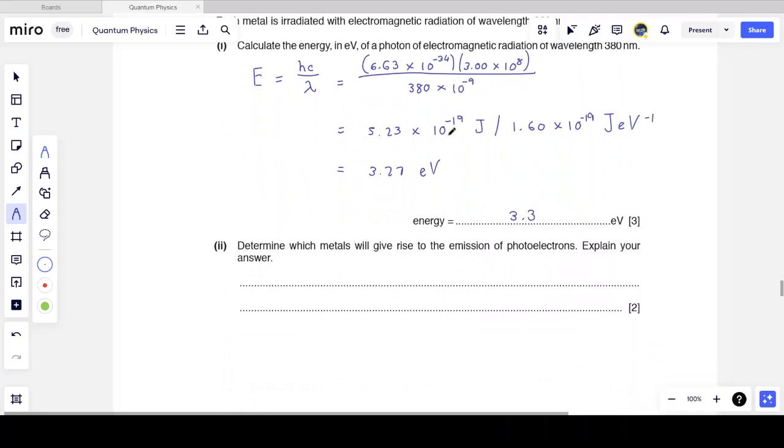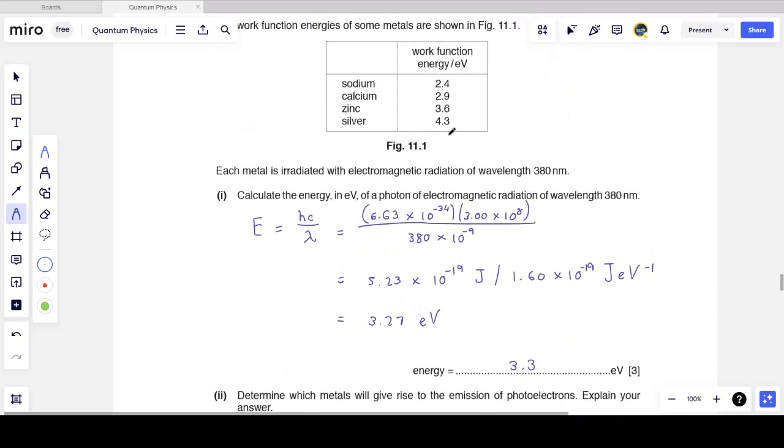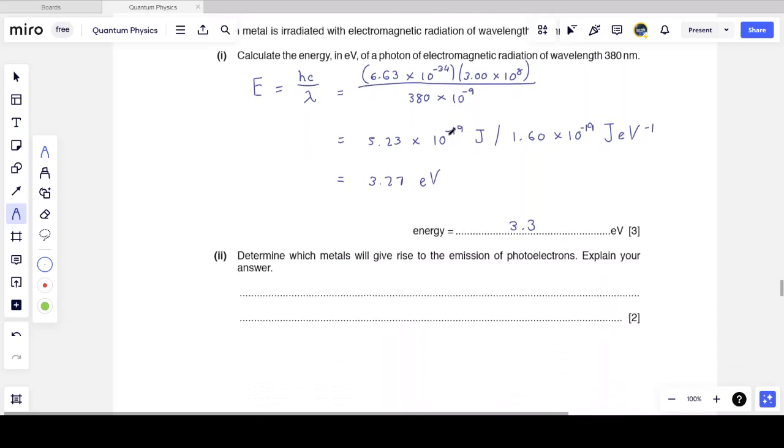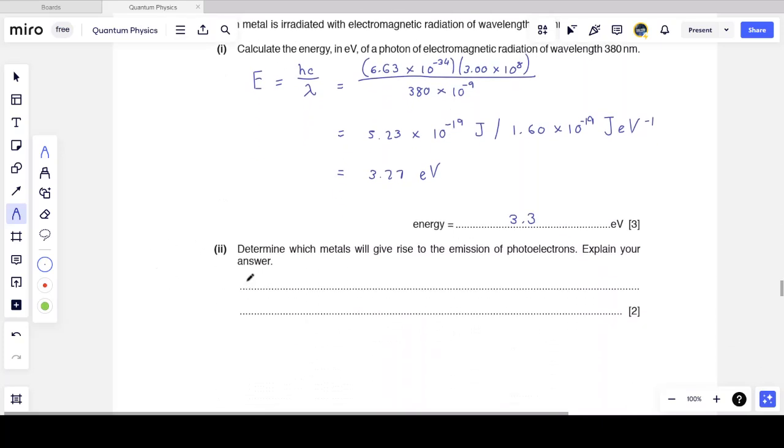And we are then told to determine which metals will give rise to the emission of photoelectrons. So how do I know? I'm told the energy of the wavelength of light that's going in to strike the metal, and I'm given the work function energy of different metals. Well, what I need is for this photon energy, the one that's actually going to be striking the metal, to be greater than the work function energy, else no electrons will be emitted. So I require that the photon energy be greater than or equal to the work function energy